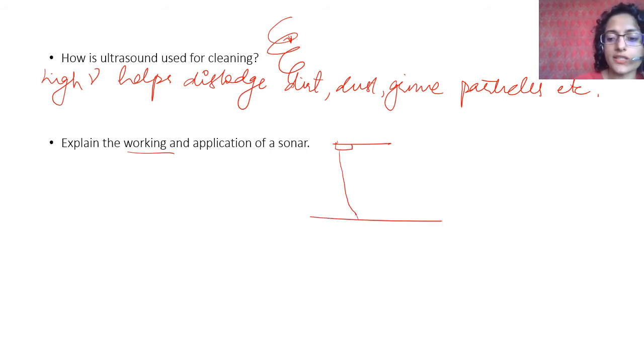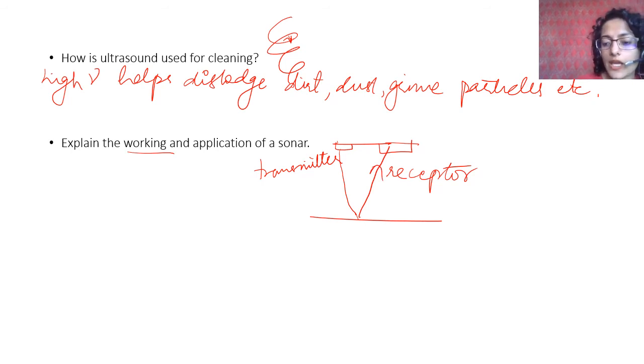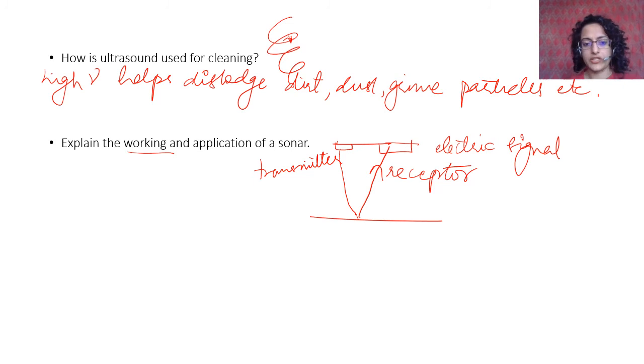It goes to the reflecting surface, and it is reflected, and this reflection is received by the receptor, and this is then transmitted to electric signals, which are then interpreted to give whatever information they need to give.